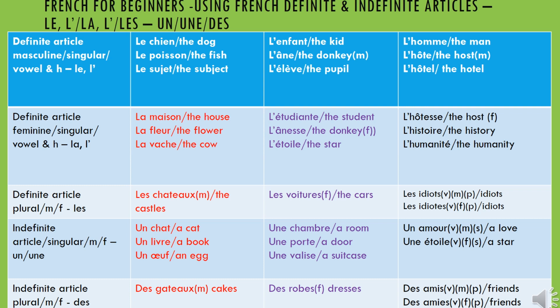And in this lesson, I want to continue with the definite and indefinite articles. And this time, I just want to give you some examples so that you can know how to use them. And of course, I'm going to emphasize the way these articles react when they are put in front of nouns or of things.